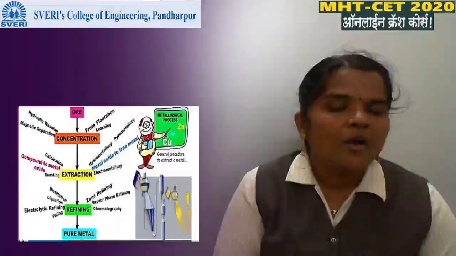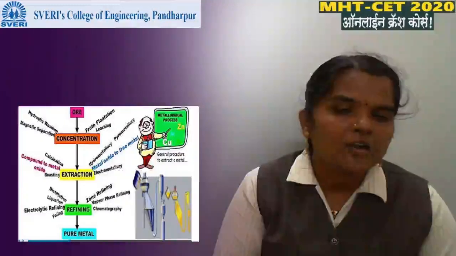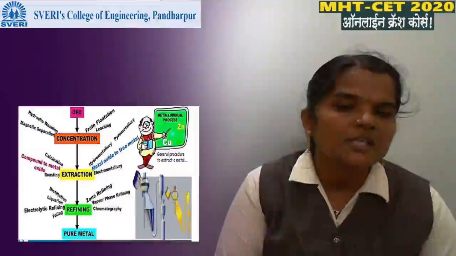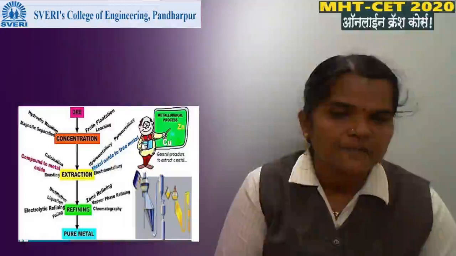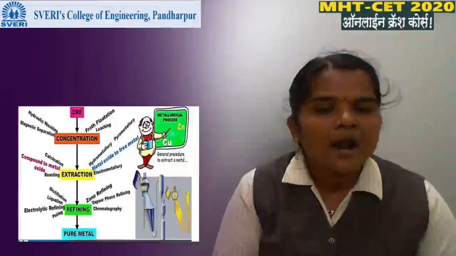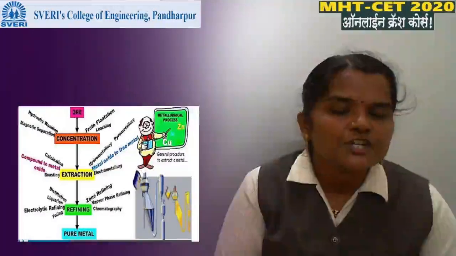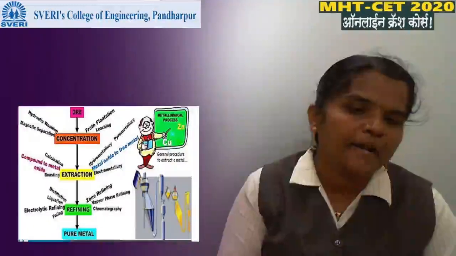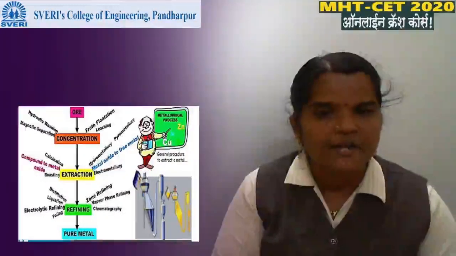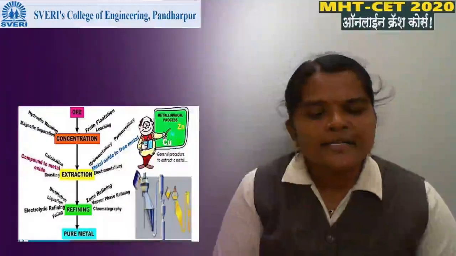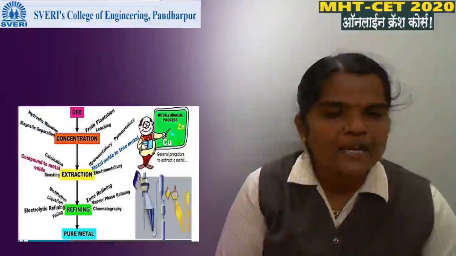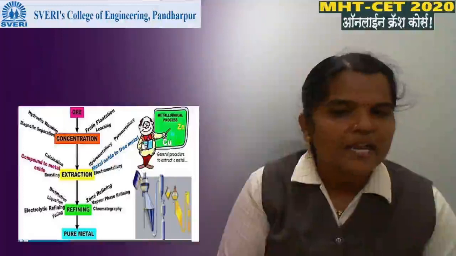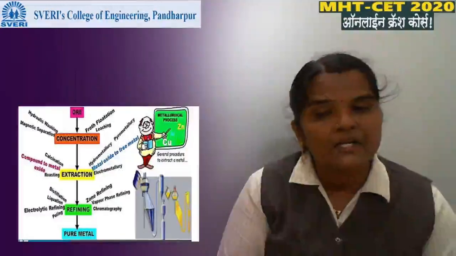Means the ore is converted into metal oxide by using calcination and roasting, and after that, after conversion of metal to metallic oxide, the next processes are hydrometallurgy, pyrometallurgy and electrometallurgy.